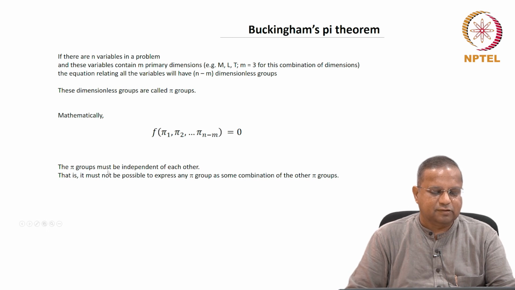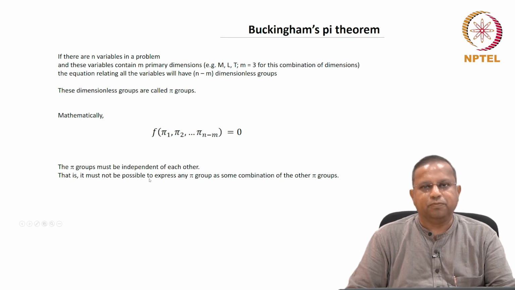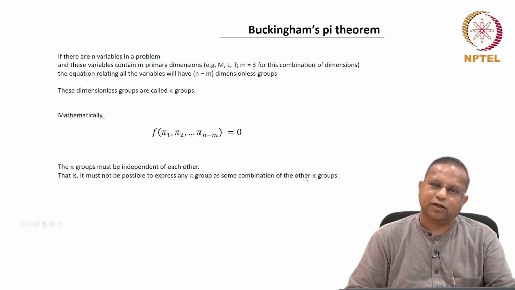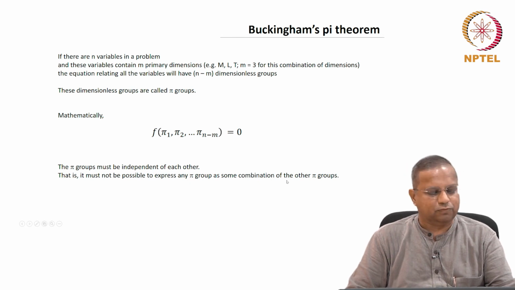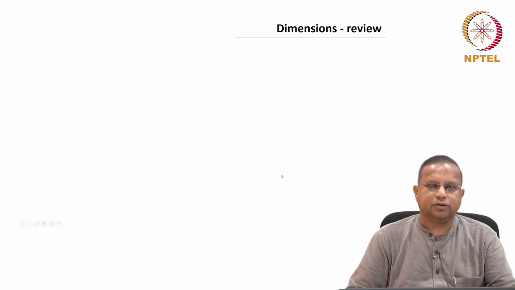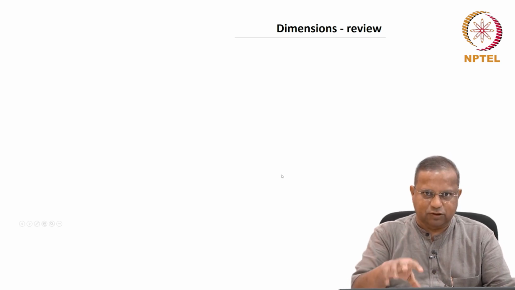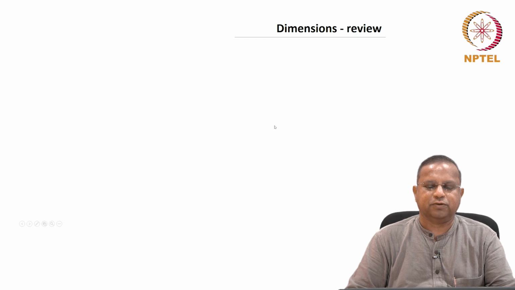What it means to say that the pi groups must be independent of each other is that it must not be possible to express any pi group as a combination of other pi groups. Okay, it will become clear as we go along. Just let us see this once more. It must not be possible to express any pi group as a combination of other pi groups. Okay, that's good enough. As we go along, the significance of that statement will become clearer.